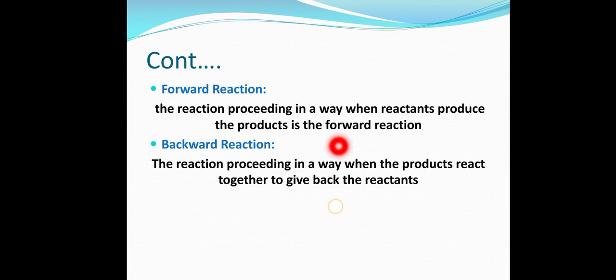Now what is a forward reaction? A forward reaction is simple. When the reactants are reacting and giving the products, this is the normal way, a normal routine. So this is a forward reaction. But the backward reaction is when the products react together and give back the reactants, the reverse way. So it is known as a backward reaction.